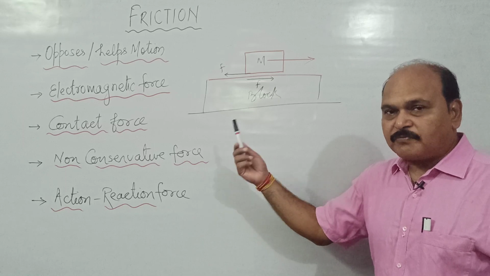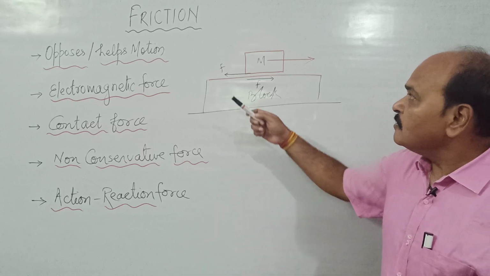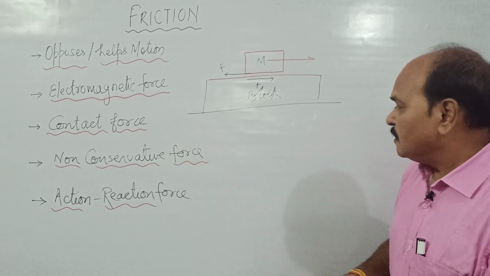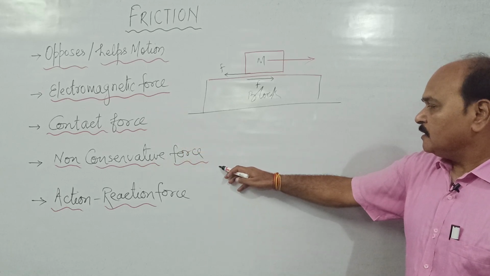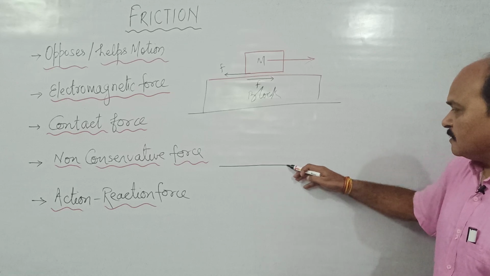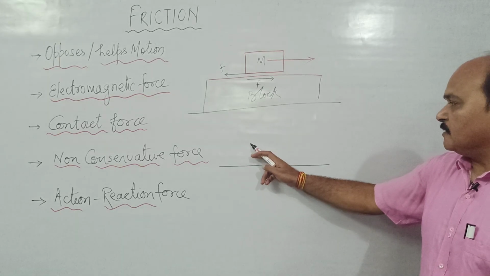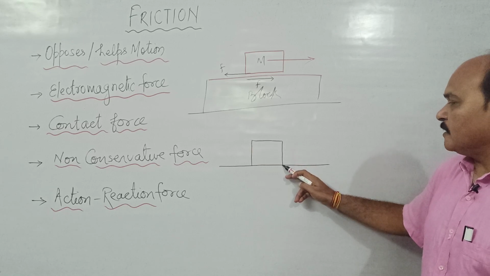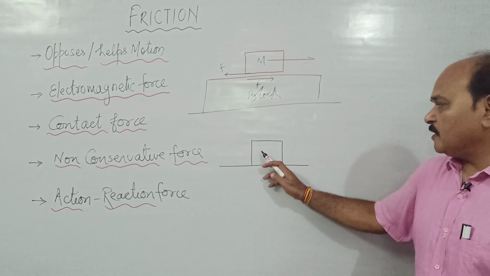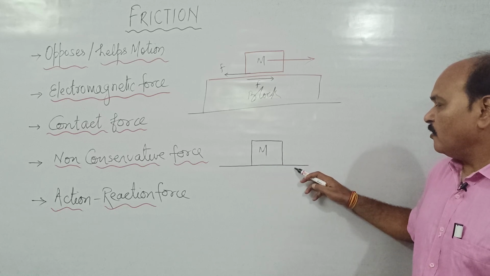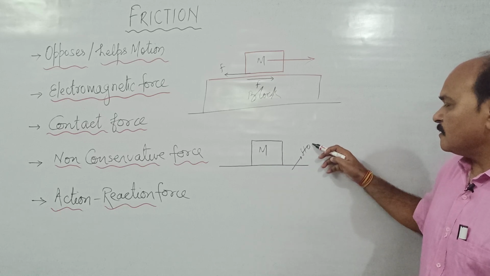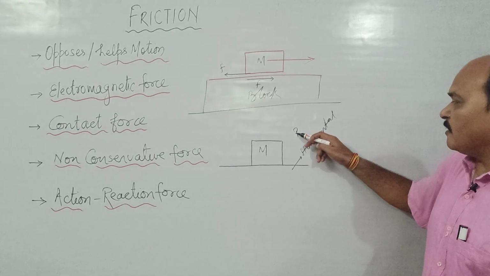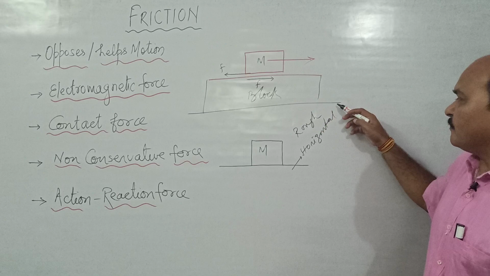Before studying the laws of friction, let us understand force of friction as contact force. Well, suppose this is a body lying over a horizontal surface. This is a horizontal surface, this is a body lying over it. If this body of mass m is lying over this horizontal surface, and of course it is rough. This is a rough horizontal surface.